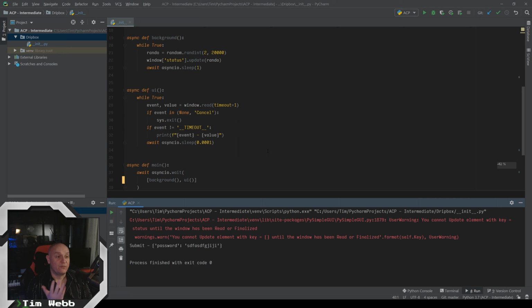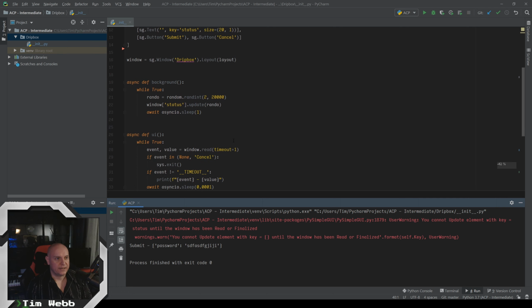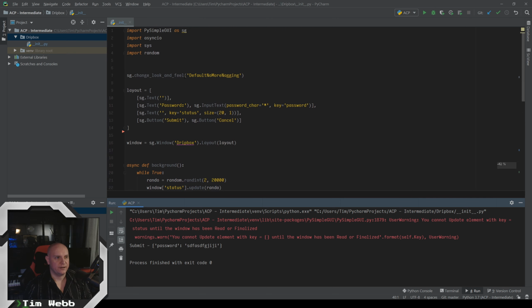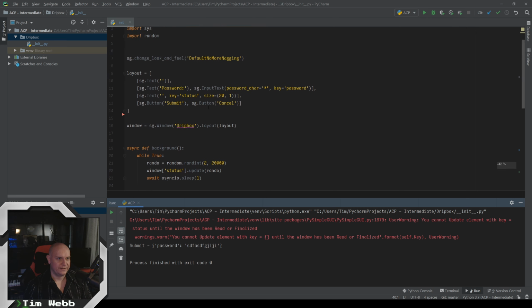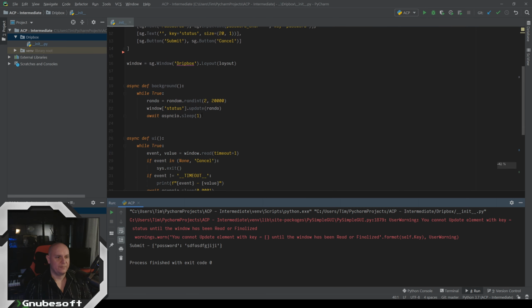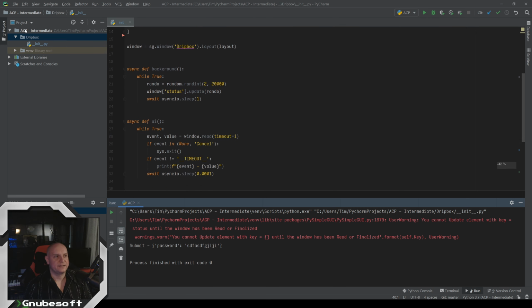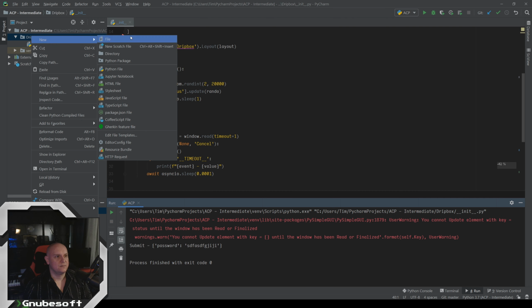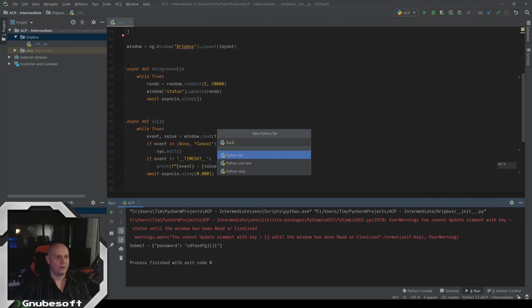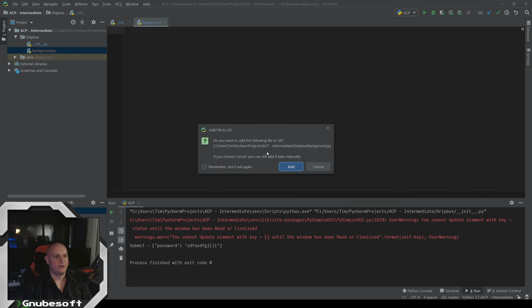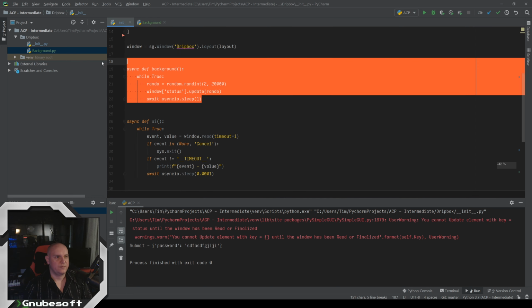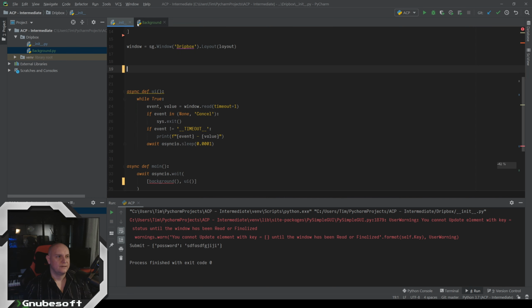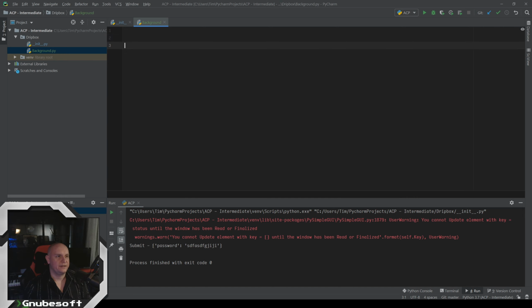So let's do that. Before we do that, though, we need to clean this up, because right now everything is just in our init file, and that's not very clean at all. We want to keep things tidy, and a good way of doing that is to set specific files for specific tasks. So let's say we want our background task to be in a background file, and we'll just take our background function here out of our init and plug it in here.